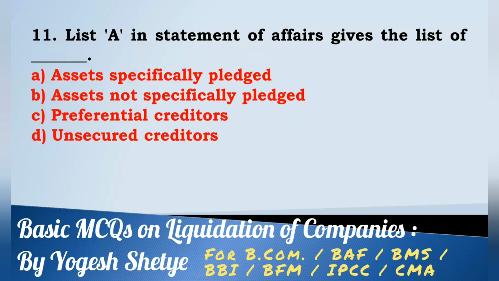Eleven. List A in Statement of Affairs gives the list of dash: assets specifically pledged, assets not specifically pledged, preferential creditors, unsecured creditor. List A in Statement of Affairs gives the list of assets not specifically pledged. Answer B.